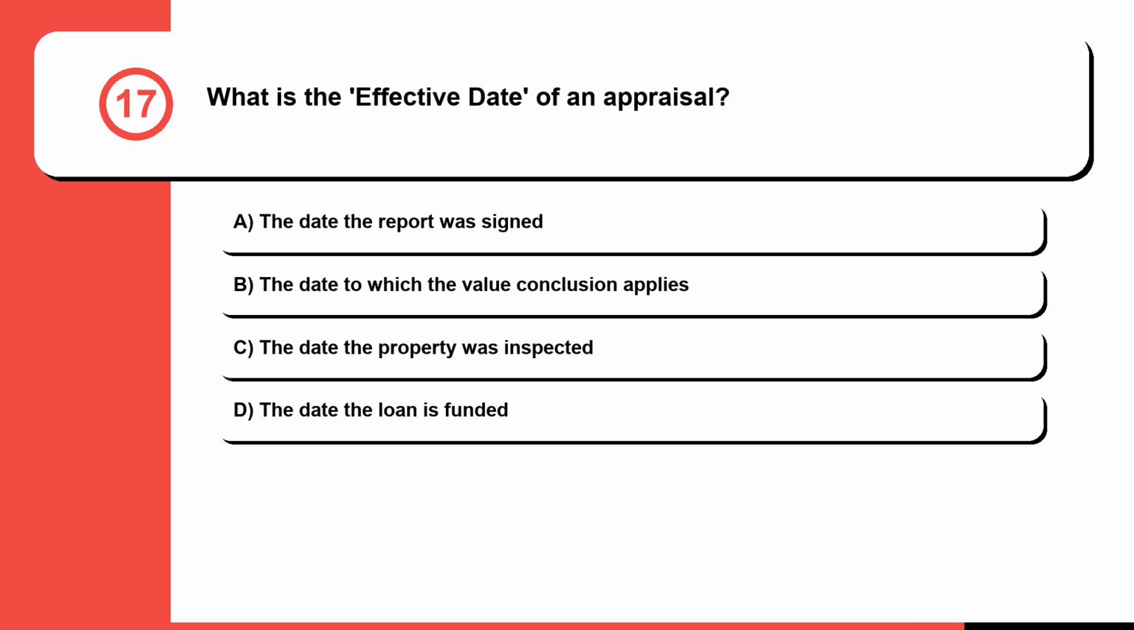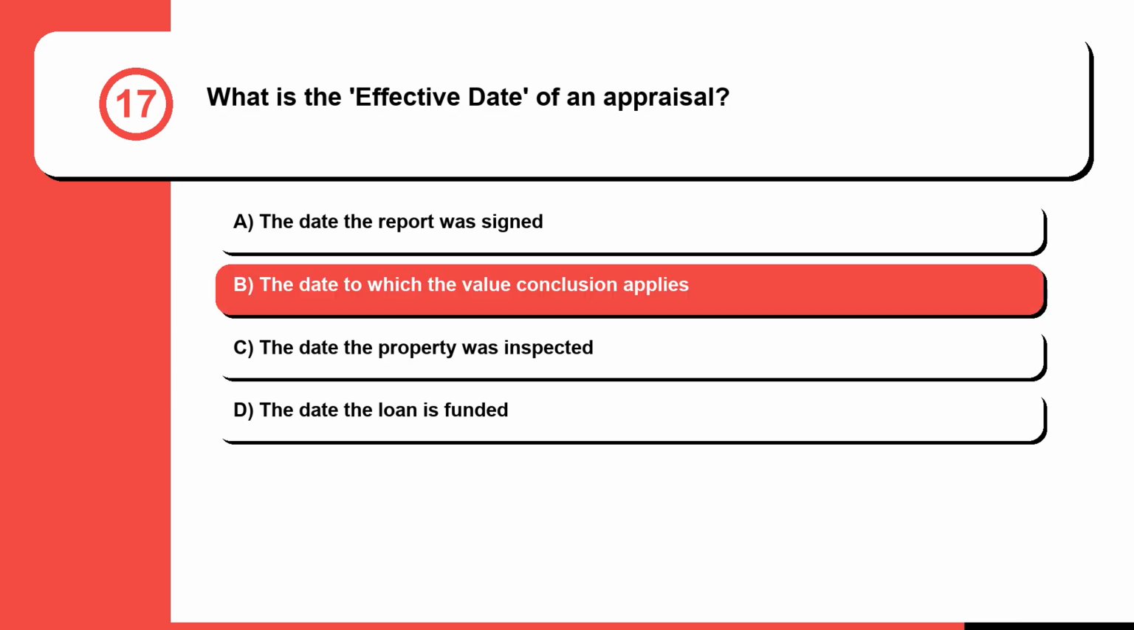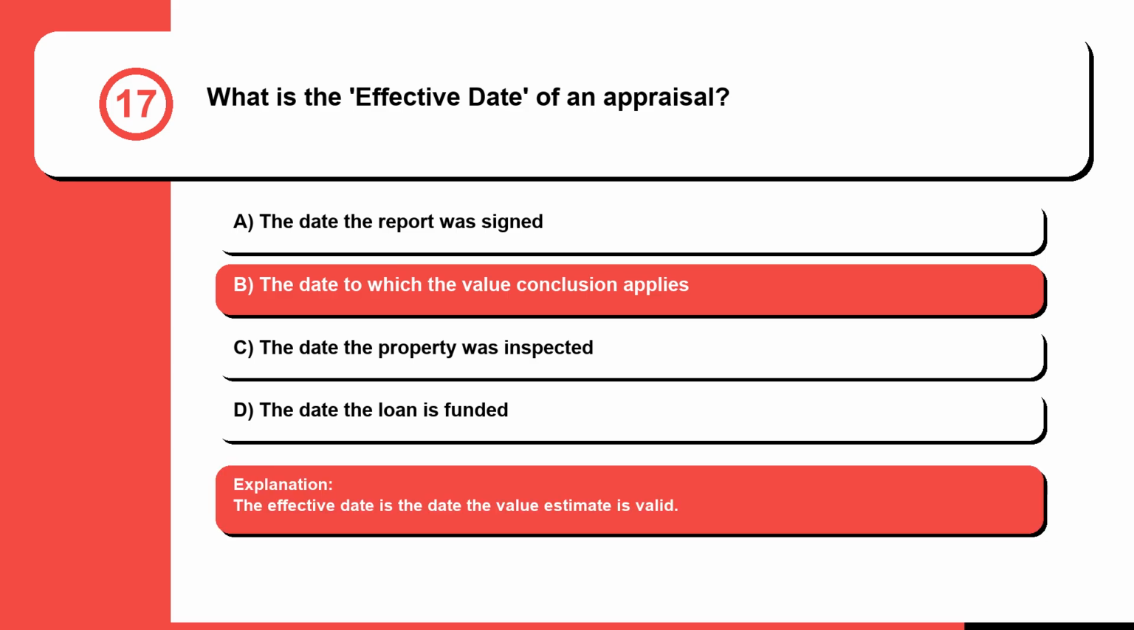Question 17. What is the effective date of an appraisal? A. The date the report was signed. B. The date to which the value conclusion applies. C. The date the property was inspected. Or D. The date the loan is funded. The correct answer is B. The date to which the value conclusion applies. The effective date is the date the value estimate is valid.